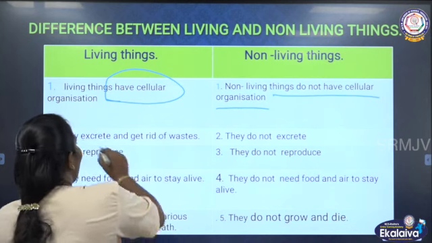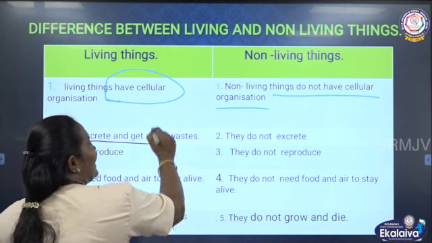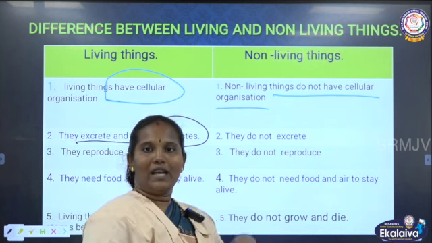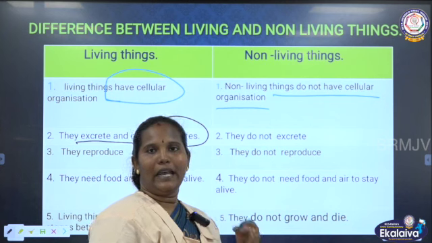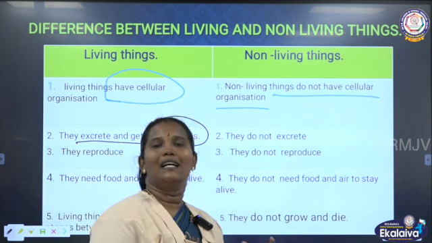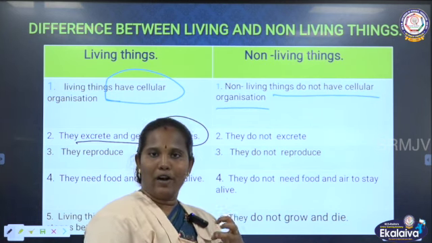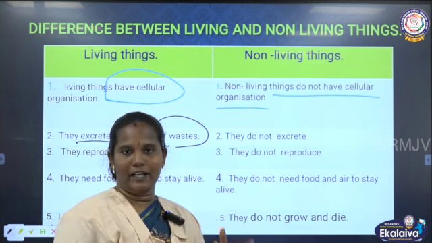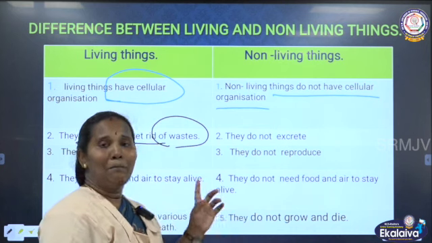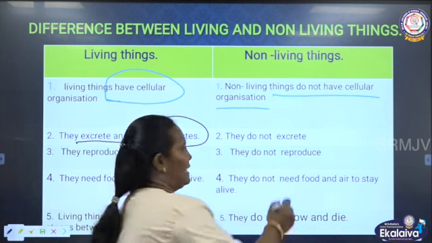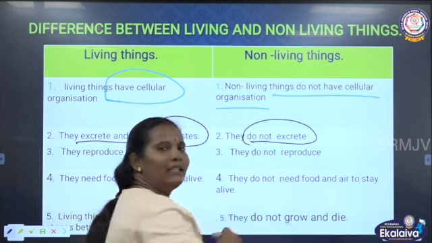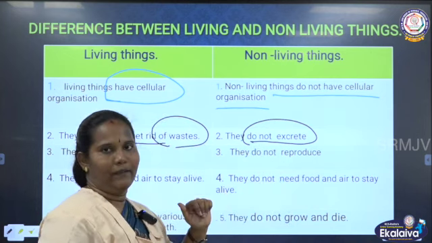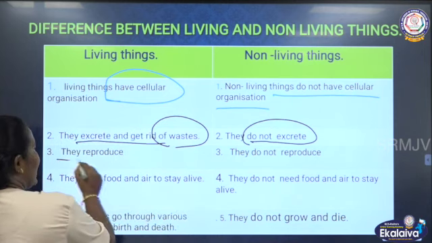Next, living things can excrete and get rid of wastes. We saw that living things can excrete, no? We send out urine and motions, sweating, these are all excretion. Because our body does a lot of physical activities, after that it lets out all the wastes. But non-living things do not excrete. They never take anything. They need no air, water, or food. So they cannot excrete.